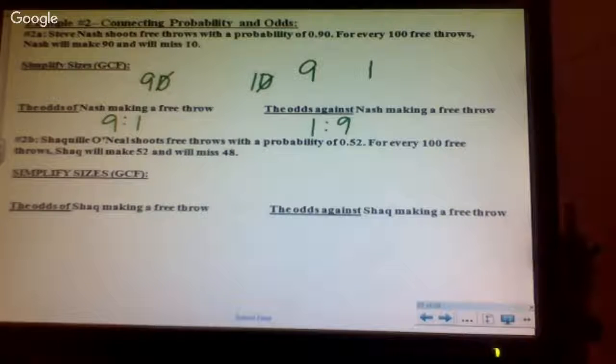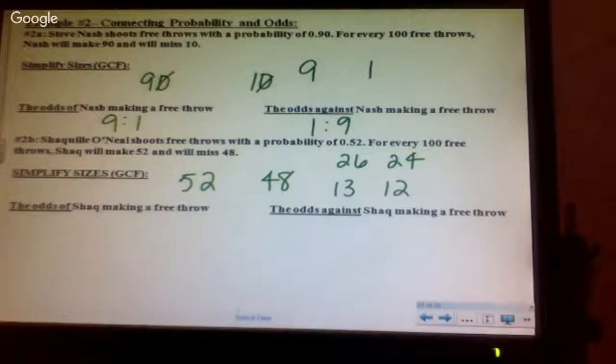Shaquille O'Neal shoots free throws. He has a probability of 0.52 of making it and will miss 0.48. So let's reduce this first. 52 and 48 are both divisible by what? 2, which takes me down to 26 and 24. Keep reducing. 13 and 12. So what's my odds of making? 13 to 12, and odds against 12 to 13.